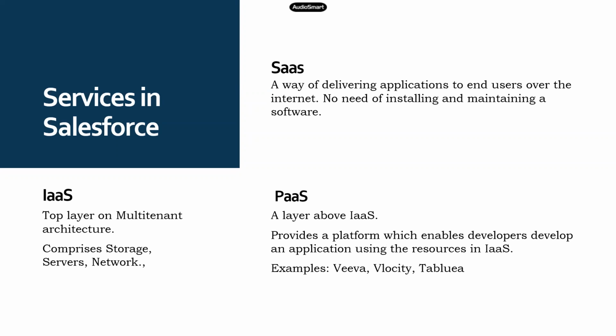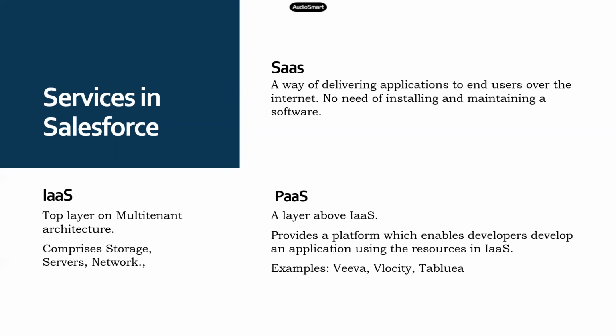Examples of these are Veeva CRM, Velocity, Tableau, CPQ, all of these. They use Salesforce and build a platform on top of it. That's what we call PaaS, platform as a service.